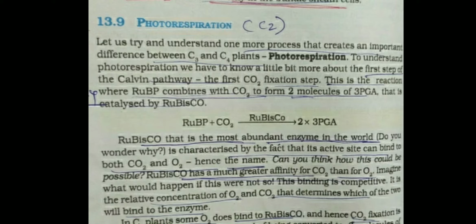So again, you understand, if CO2 concentration is high, Rubisco acts as the carboxylase. And when oxygen concentration is high, Rubisco acts as the oxygenase. And thus Rubisco occurs abundantly in the world.